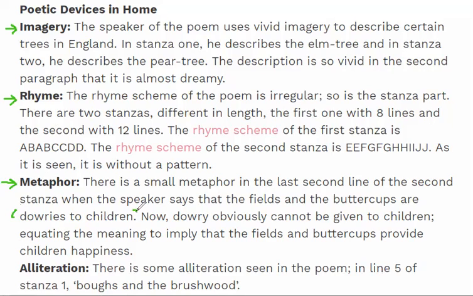Now, a dowry obviously cannot be given to children, so the meaning implies that the fields and buttercups provide children with happiness. The final figurative device is alliteration. There is some alliteration seen in the poem. In line 5 of stanza 1, boughs and the brushwood, the b sound is being alliterated.